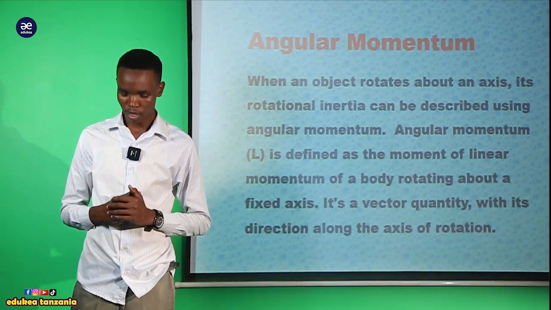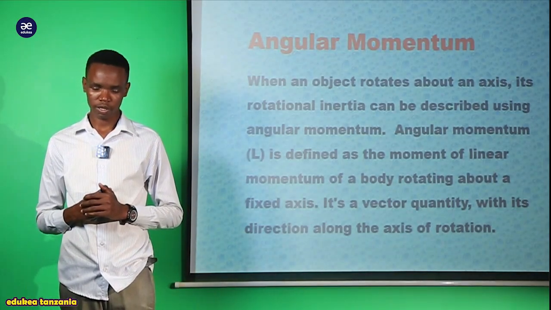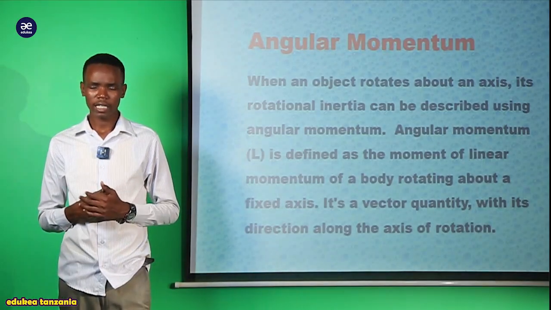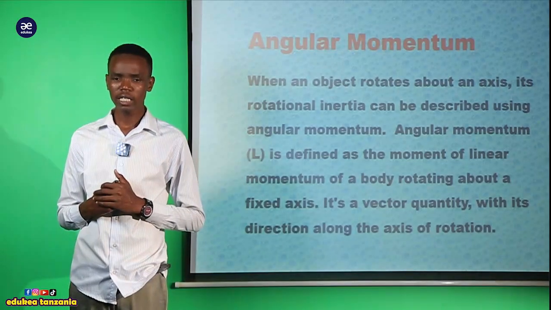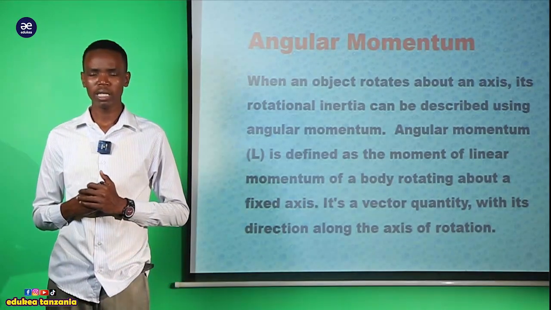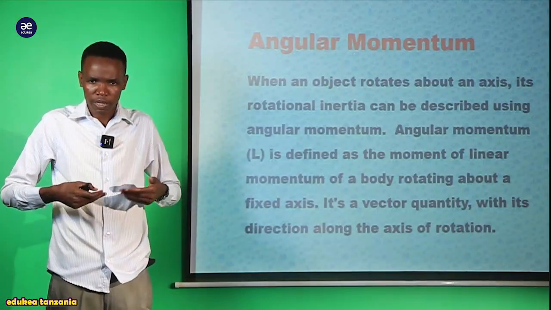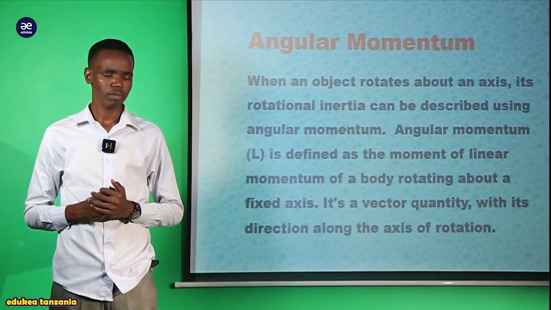This is not a new term for you as Form 5 students, my dear student. How can we define angular momentum? Before we get the meaning of angular momentum, we were supposed to know the concept of linear momentum.